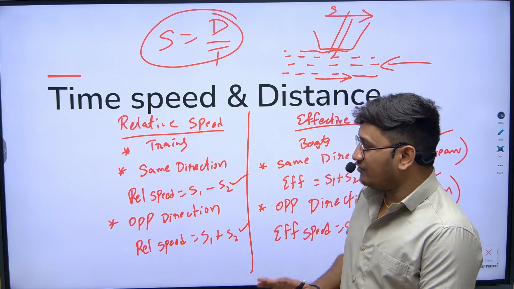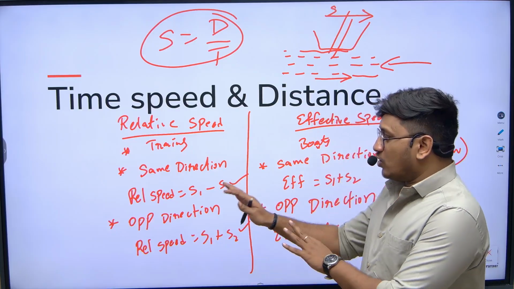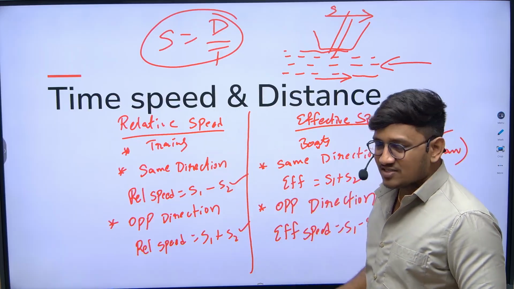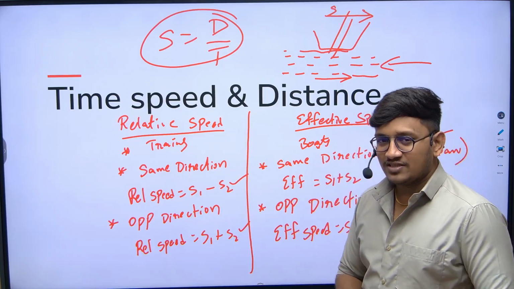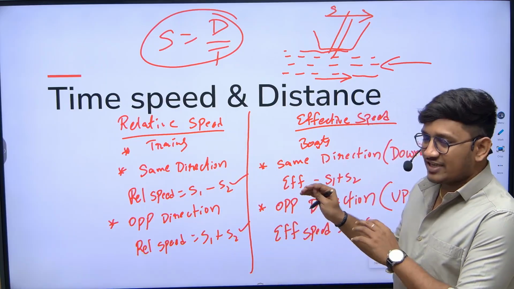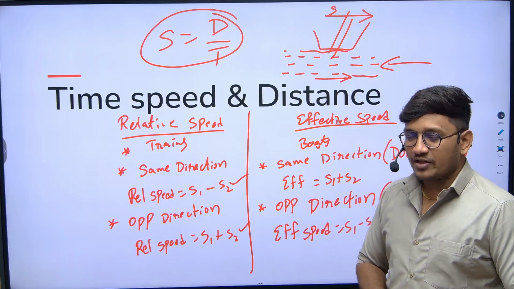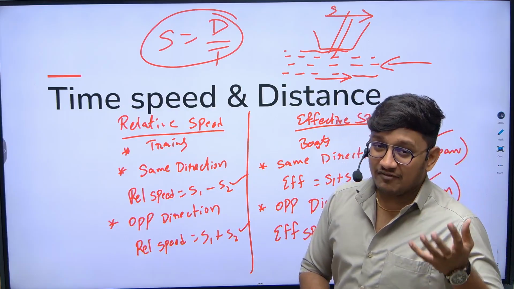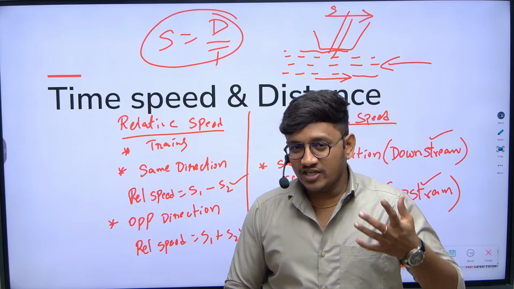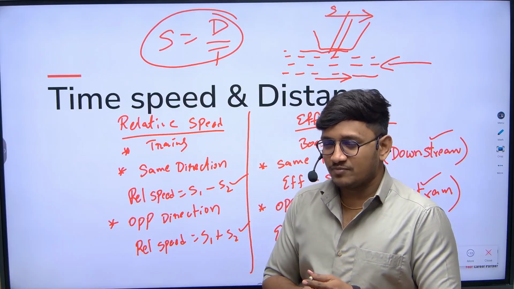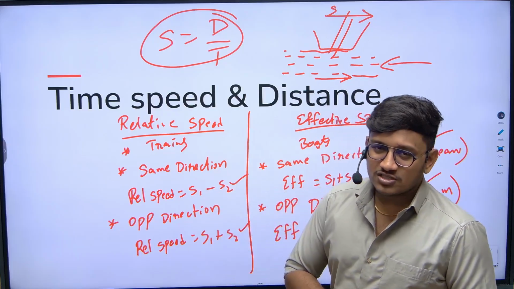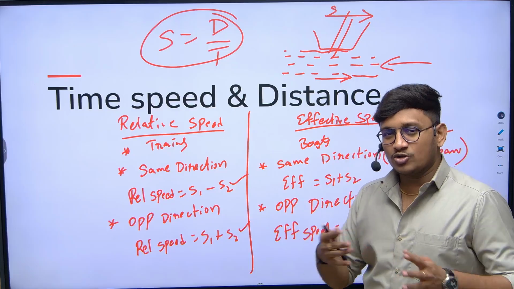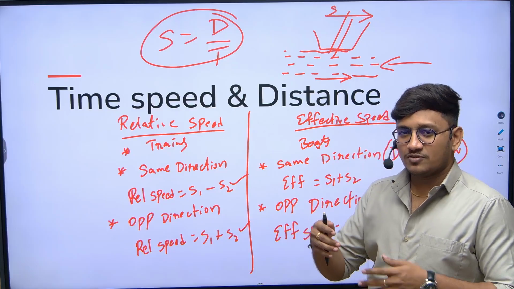This is not fixed, but these two are the main key topics in the concept of time, speed and distance. One is trains, the next one is boats. That's the reason I'm especially explaining these two concepts. Other than that, we will have some general questions, and there is one more speed called average speed. There are a few conditions to be considered in the average speed concept. There are so many things to be discussed in time, speed and distance, but we don't have much time to discuss all the topics, so I'm just covering as much as possible.